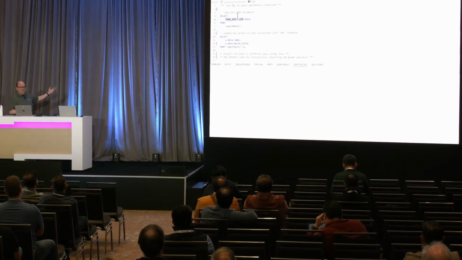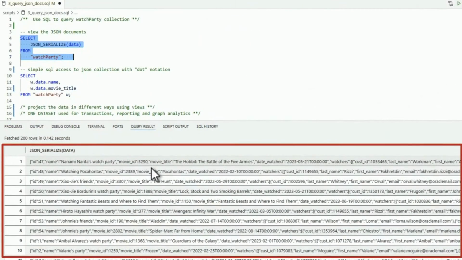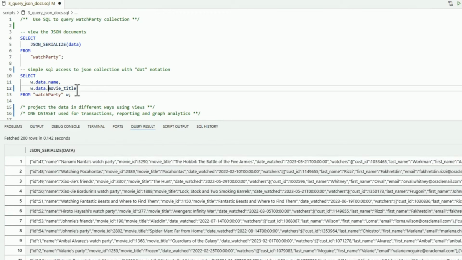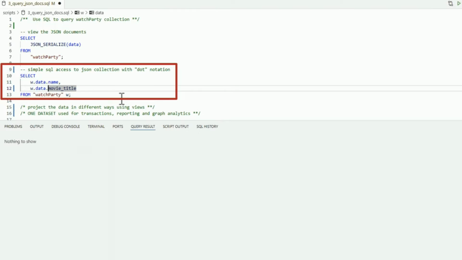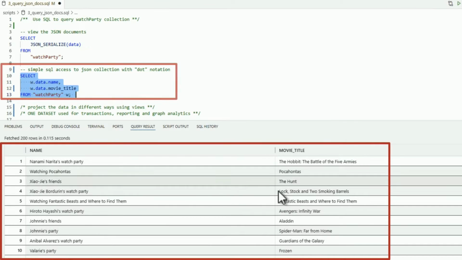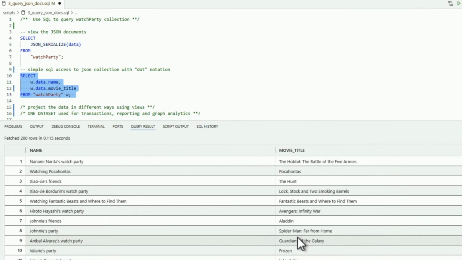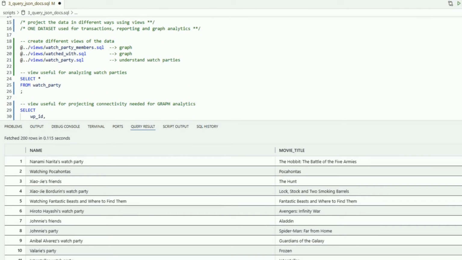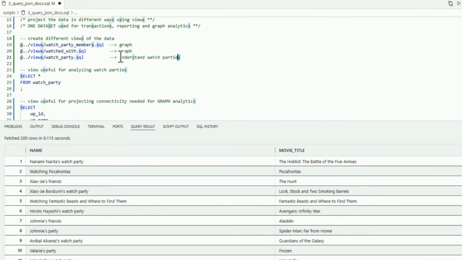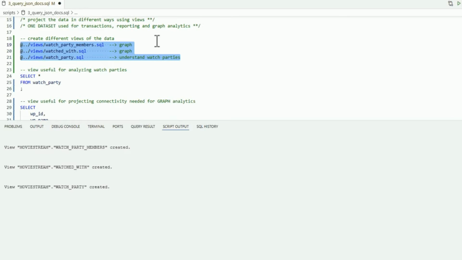Well, I just created this watch party collection, and I can see it here as the native JSON documents, right, that have been defined. Pretty cool, tough to query. So what we're going to do now is use Oracle SQL on top of that and basically say, well, let's look at this from a relational perspective. And that way I can combine it with other data, like lookup tables, transaction tables, et cetera.